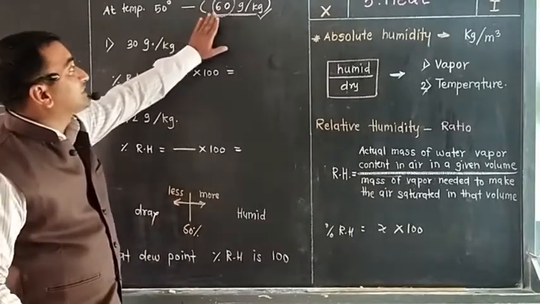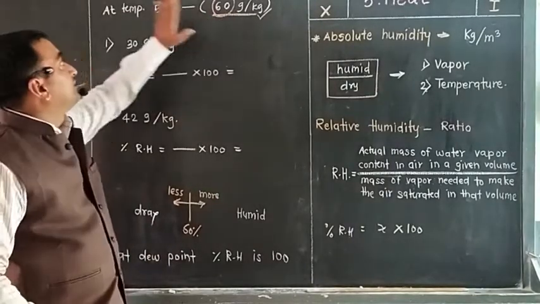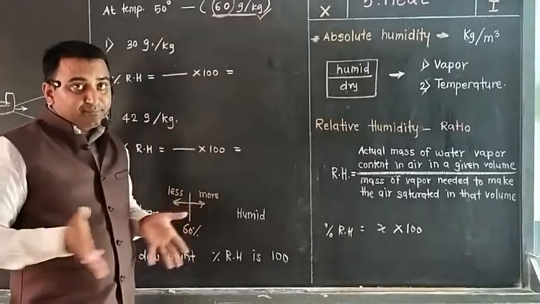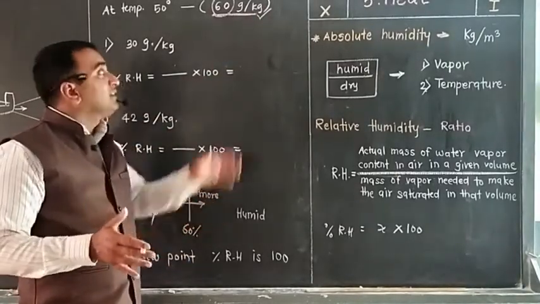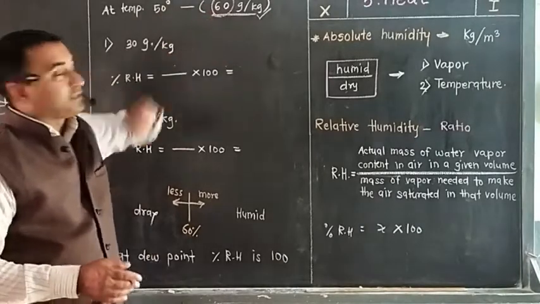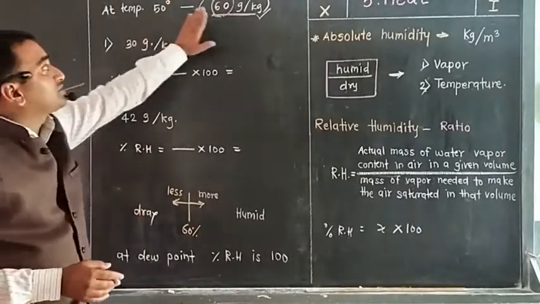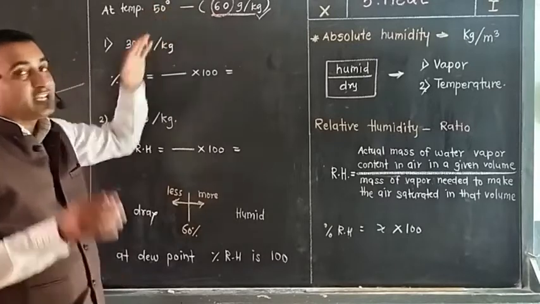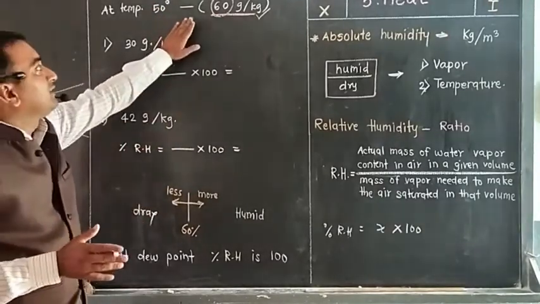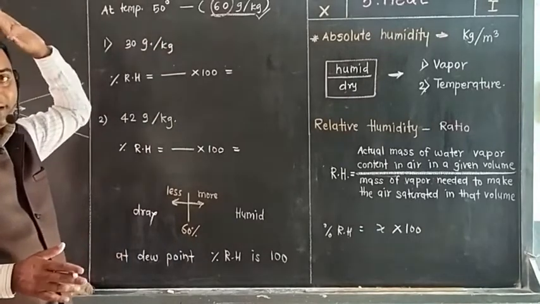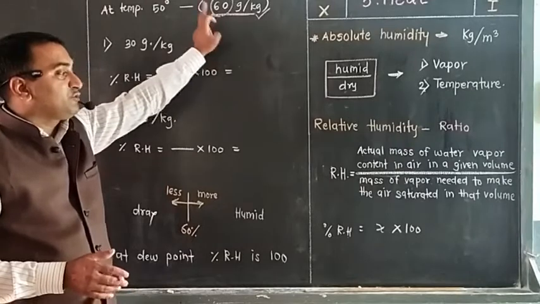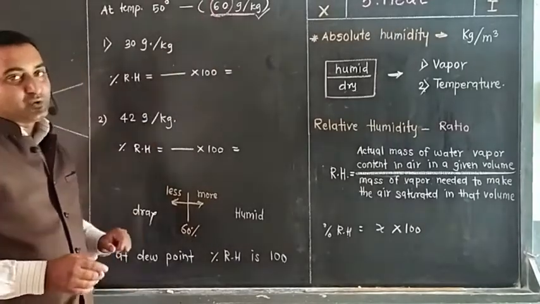At 50 degrees this is the limit. If you add that much within that 1 kg of air, then definitely that air will get saturated. So it is the mass of vapor needed to make the air saturated.